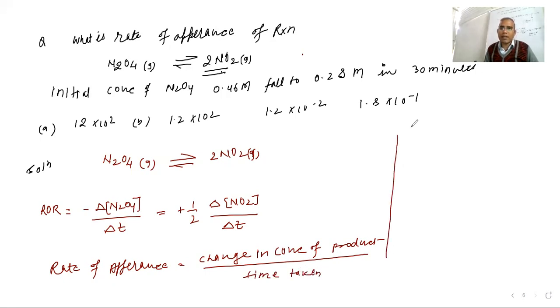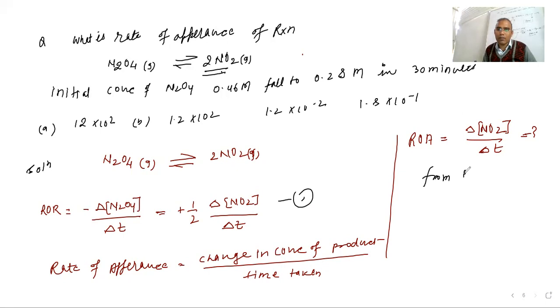So here, rate of appearance (ROA) is equal to the change in concentration of product. How can you be right? They are talking about delta NO2 upon dt. They are asking for this term only. But they have given both terms with an equal sign in between, so we are using this equation from equation 1.